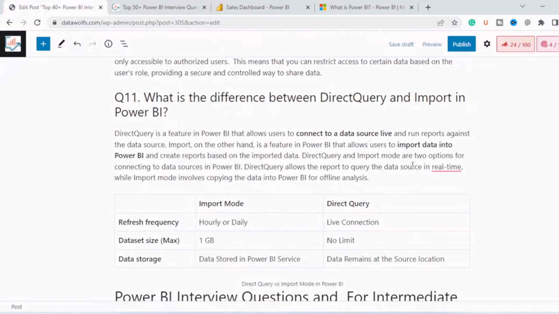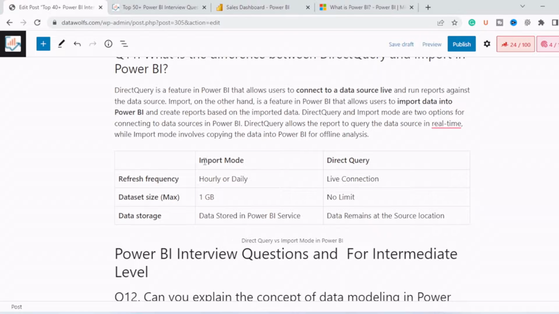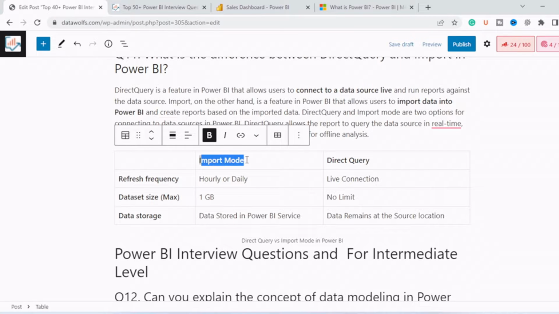Next question is, what is the difference between DirectQuery and import mode in Power BI? DirectQuery is a feature in Power BI that allows users to connect to a data source live and run reports against that data source, whereas import is a feature that allows users to import data in Power BI and create reports based on the imported data. So in import mode, the data is copied from source to Power BI, whereas in DirectQuery, the data is not copied from source to Power BI.